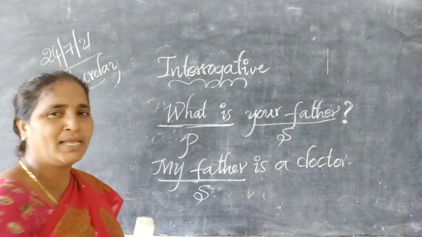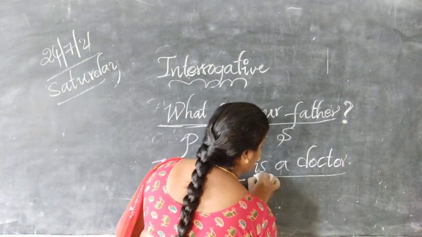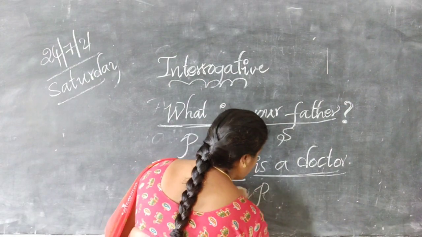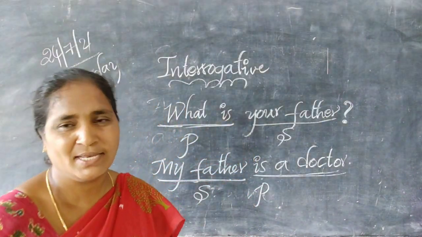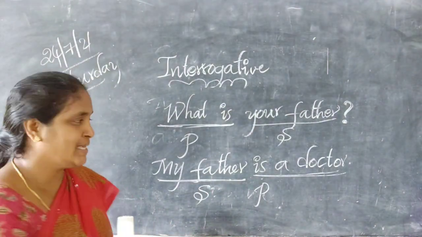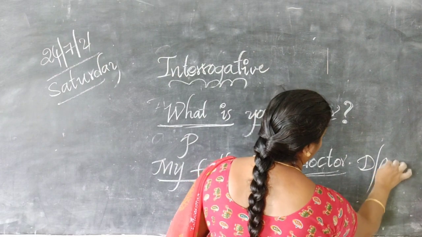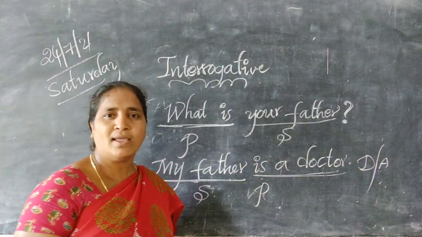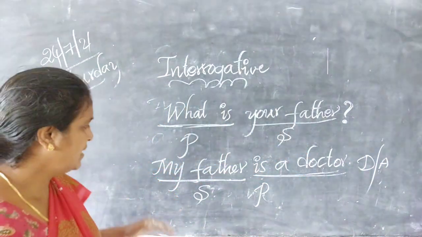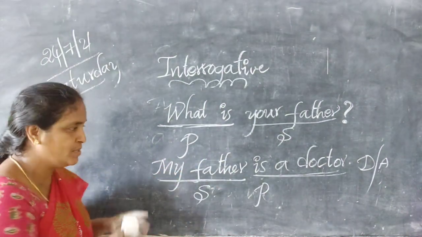And what is the predicate? Is a doctor. This is called a predicate. Which kind of sentence is it? It is a declarative sentence. This is called a declarative sentence or an assertive sentence.